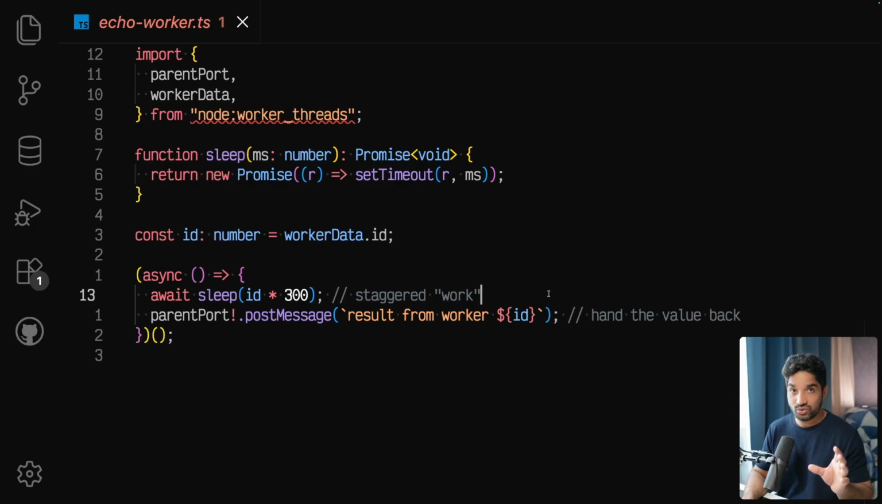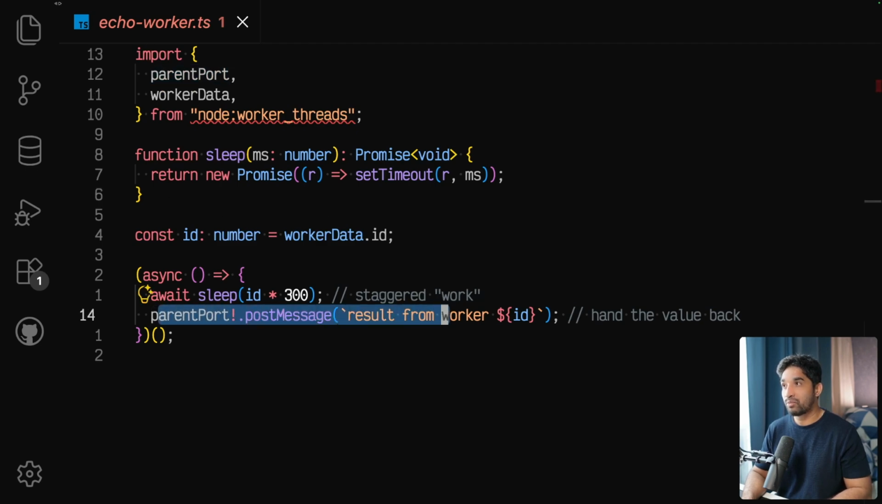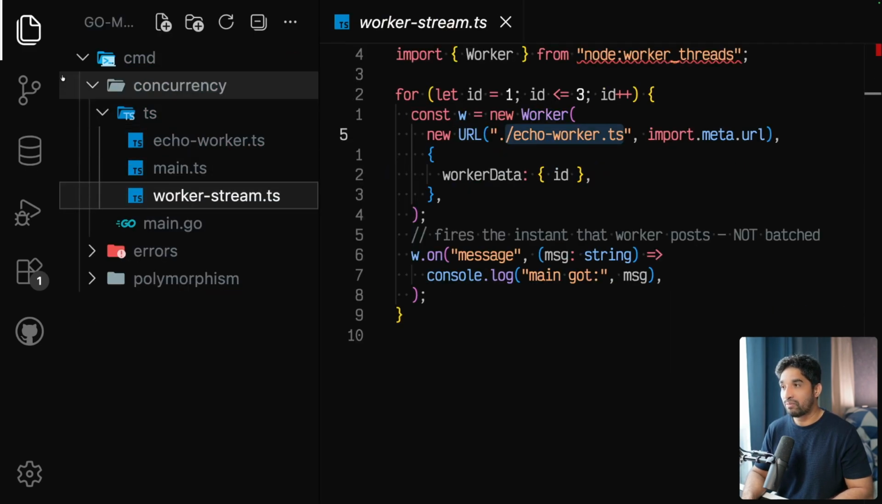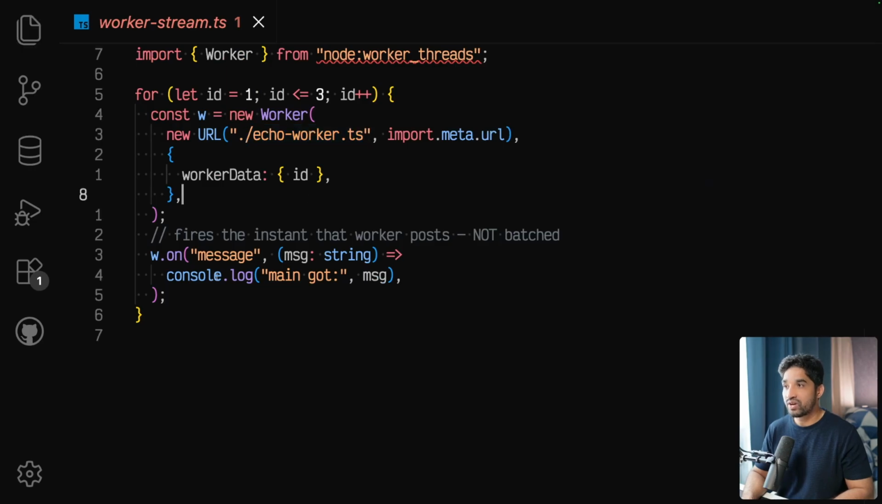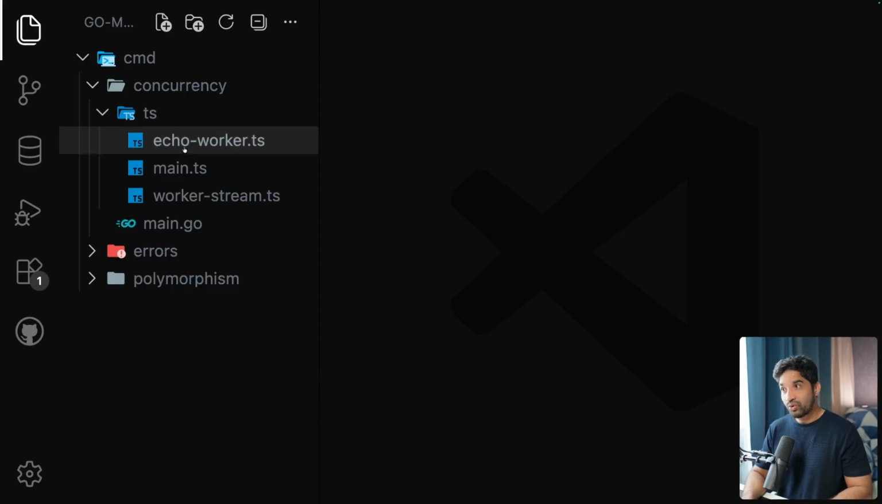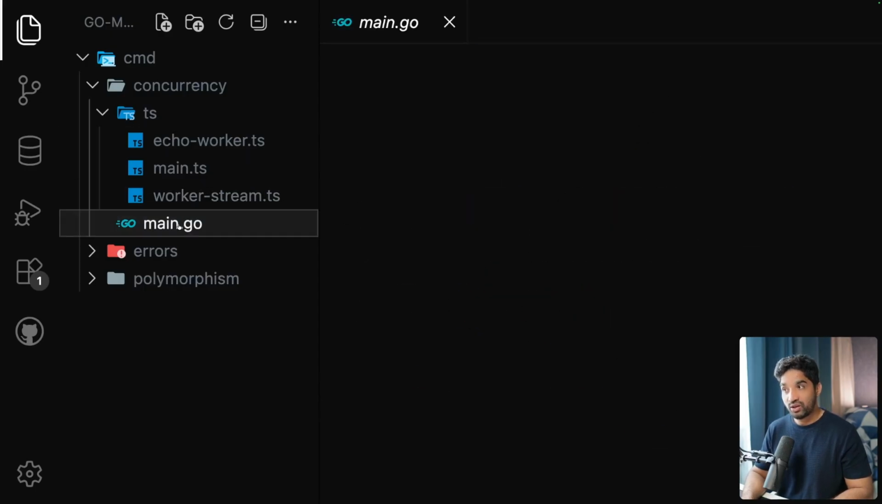It needs resources. Golang is very cheap. I'll show you how. So this is how worker threads communicate using this parent port, and back in the worker stream we receive that data using this on method, and we use that data. Okay, so this is true parallelism in Node.js. Now let me show you how we do the same thing in Go.